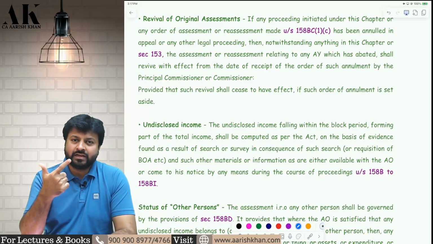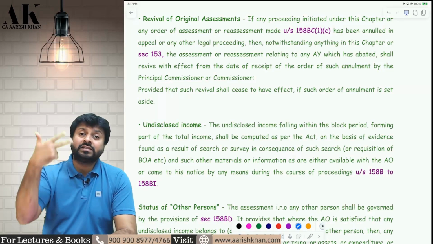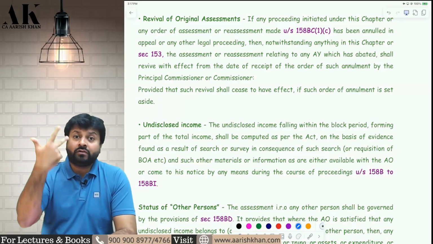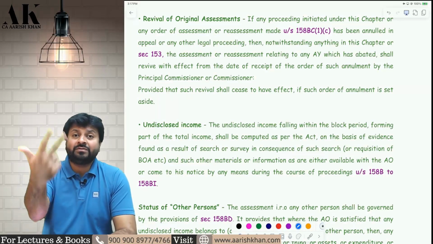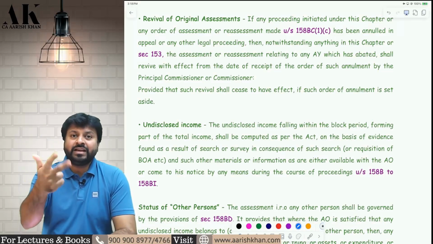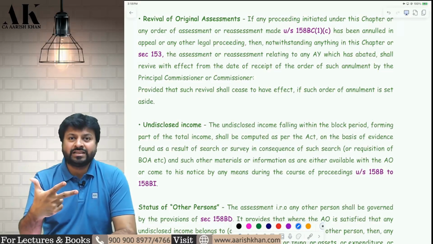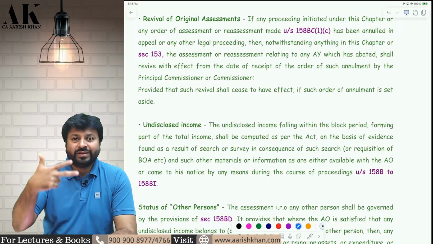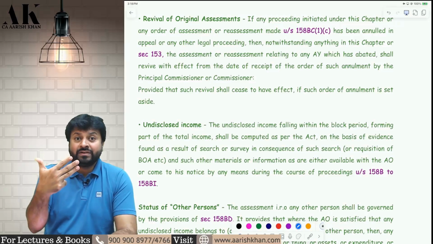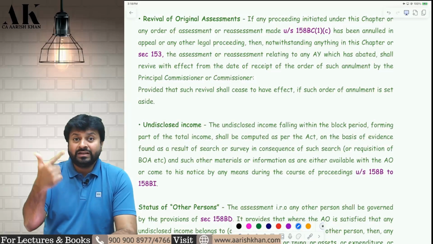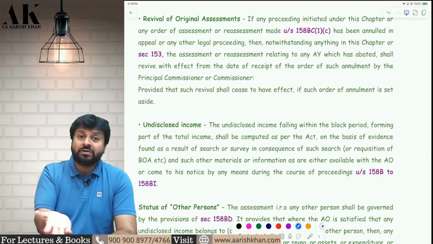Assessee is not satisfied. Assessee went to appeal. Matter went till ITAT. And the ITAT said that the entire proceeding of search and seizure is illegal because the warrant itself was wrong. Now, if the ITAT is saying the warrant is wrong, the entire search and seizure proceeding is invalid. So, in that case, the government has given one power to itself: the proceedings which were getting abated earlier will now revive.